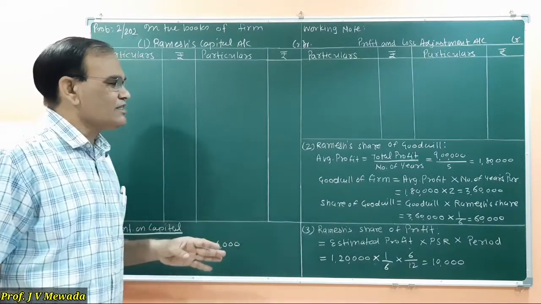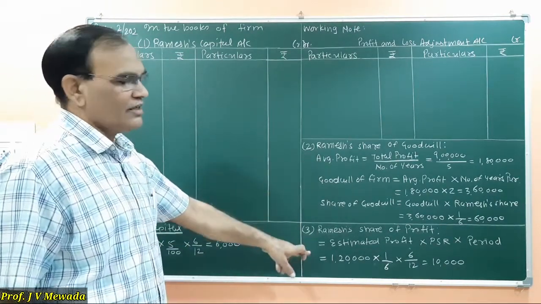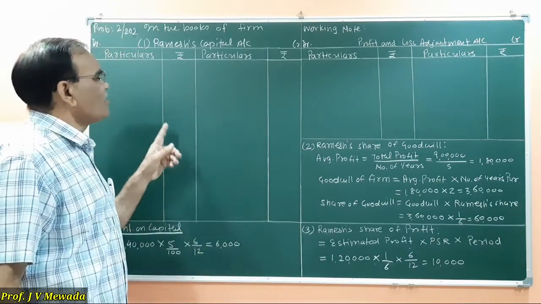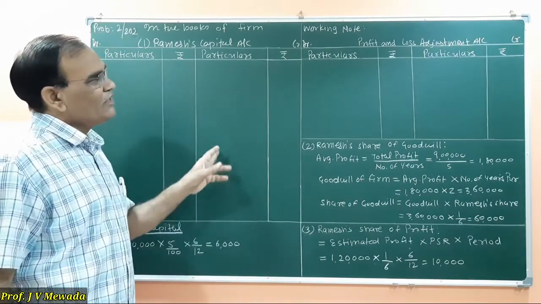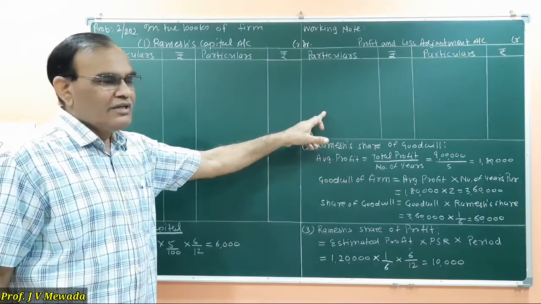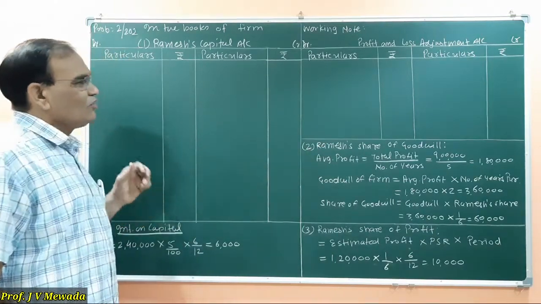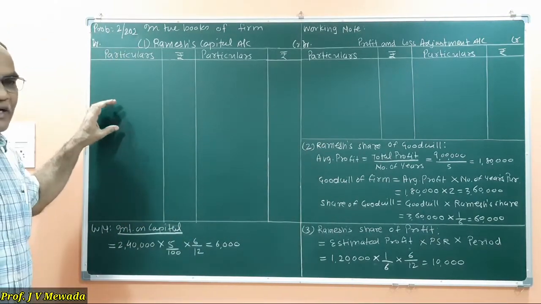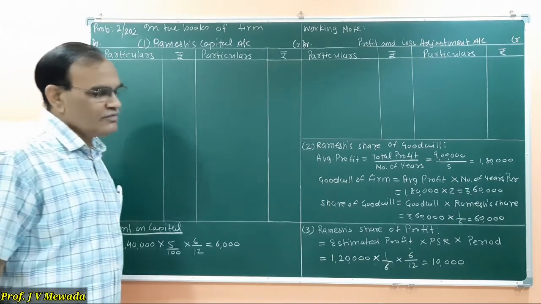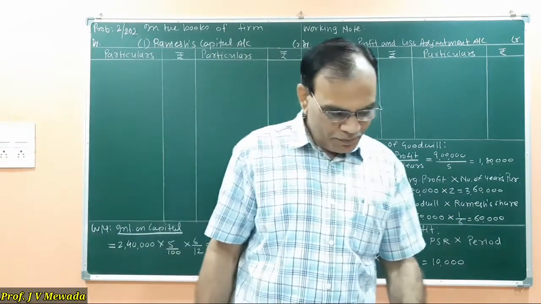Out of 3 answers, we got answer number 2 and answer number 3. Now we have to prepare answer number 1. Along with that, we have to prepare the working note, and then we will be able to know what is the amount payable to the executor of Ramesh. Okay, so let us continue.